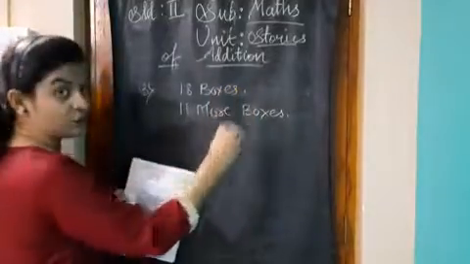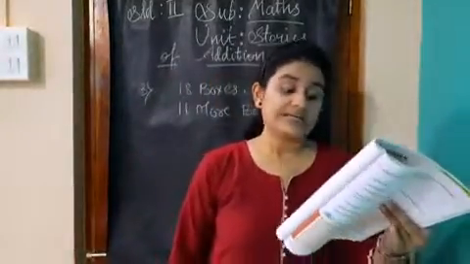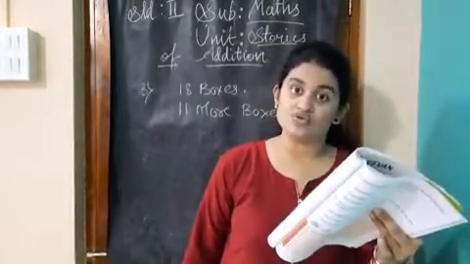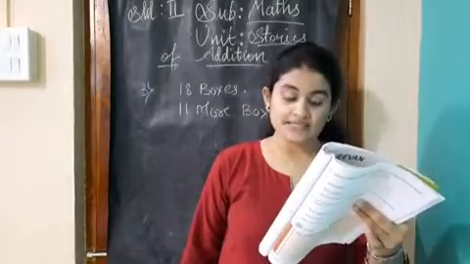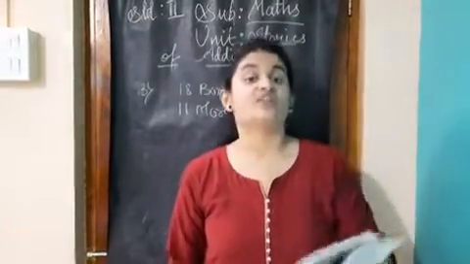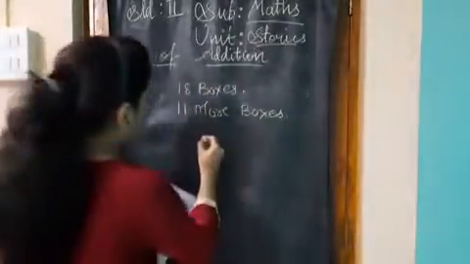So this is given to us, right? And what is asked? How many boxes are there altogether in the house? So now what do we have to find out? Yes, for this we have to add, right? So we are going to add.